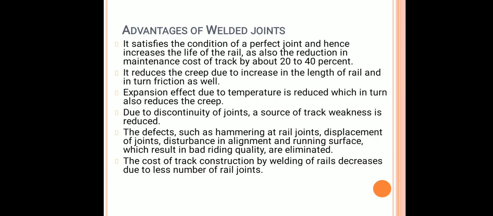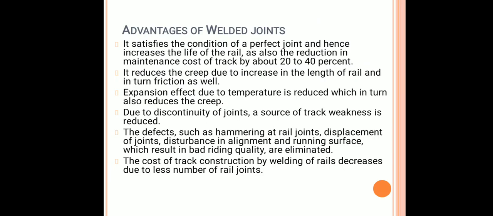If we see the advantages of welded joints, a welded joint satisfies the condition of a perfect joint and hence increases the life of the rail, as also reduces the maintenance cost of track by 20 to 40%. As compared to fish plates, welded joints are found more economical. The next advantage is that it reduces the creep due to increase in the length of rail and in turn friction as well. The expansion effect due to temperature is reduced, which in turn also reduces the creep.